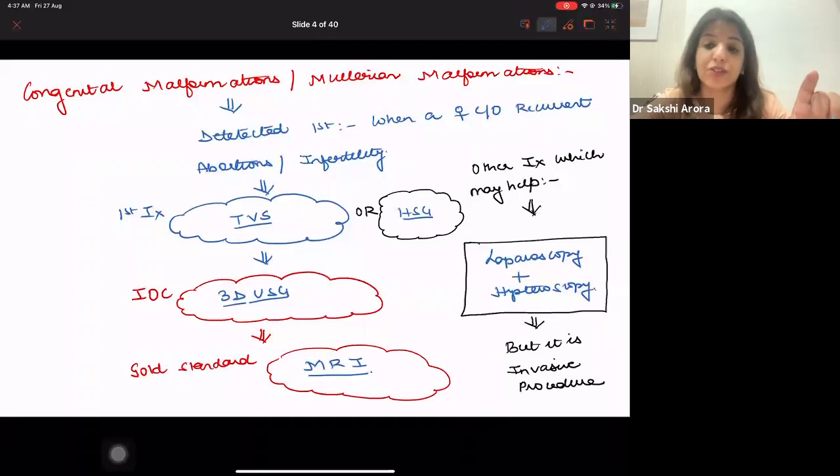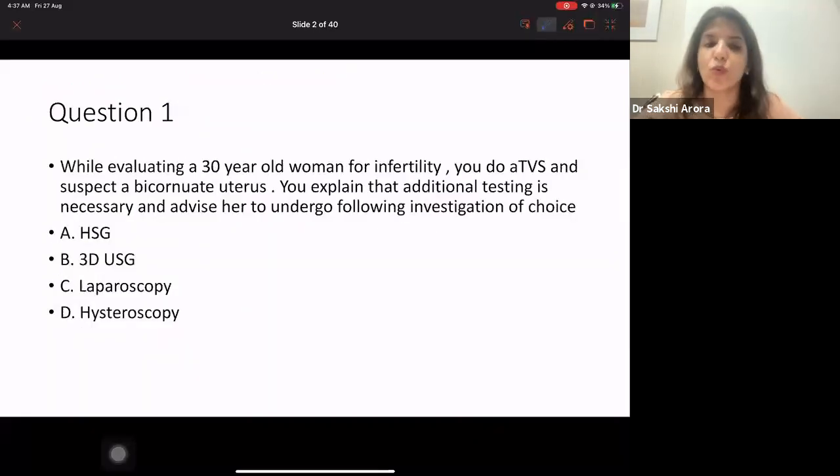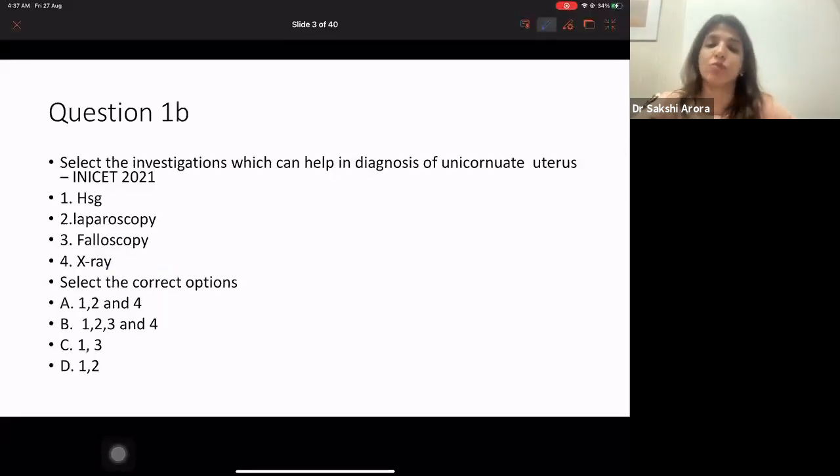So please click a picture of this and keep it with you. This is a very, very often asked question, right? So in this question number 1, the investigation of choice is 3D ultrasound, right? Now in question 1B, which was the question which was asked in INI CET, HSG, yes, it is helpful in diagnosis. Just now we saw it's the first investigation.